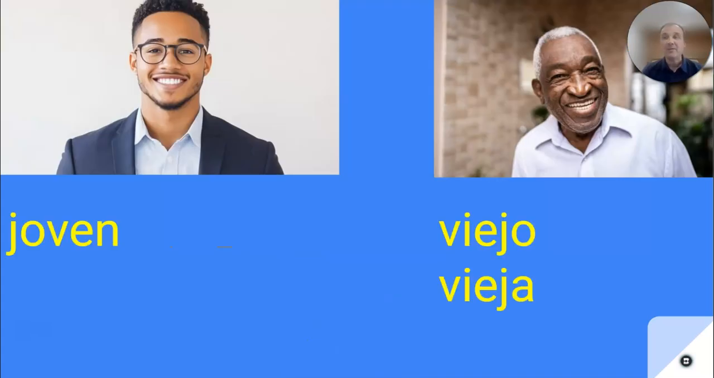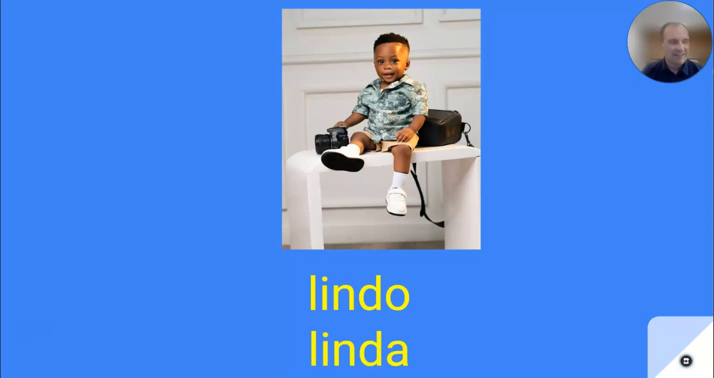All right. Here we have, talking about age a little bit, joven. Joven is young. Viejo is old. So viejo and joven, two opposites. And then here we have another picture of this little boy with a camera. We would say lindo. Lindo is beautiful, sweet, could be cute. So lindo, or if this were a picture of a female, it would be linda.